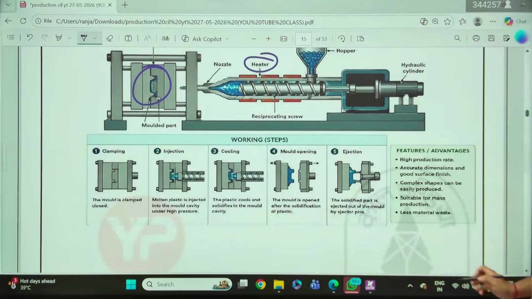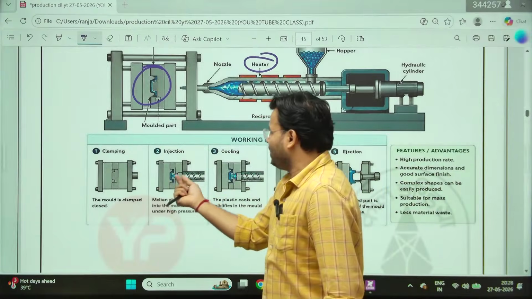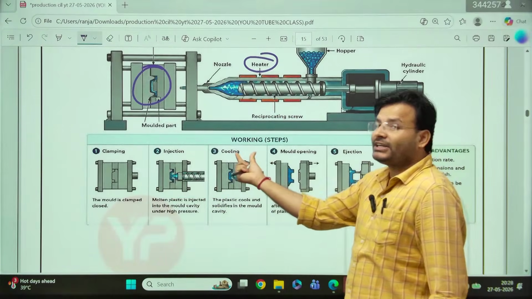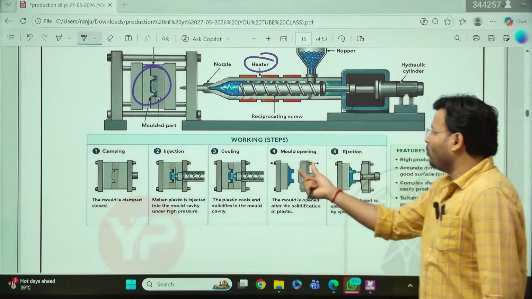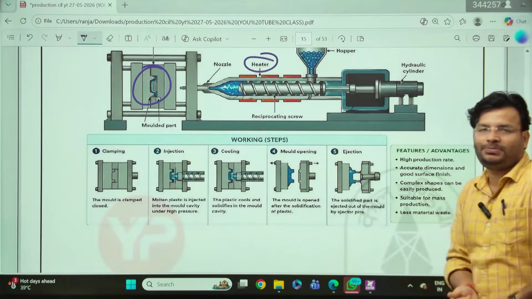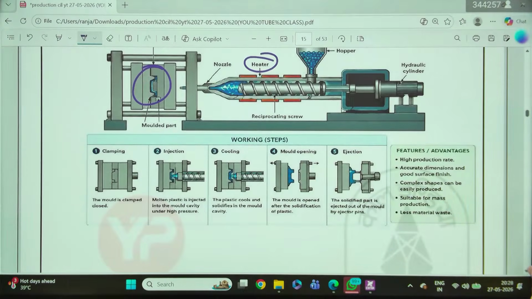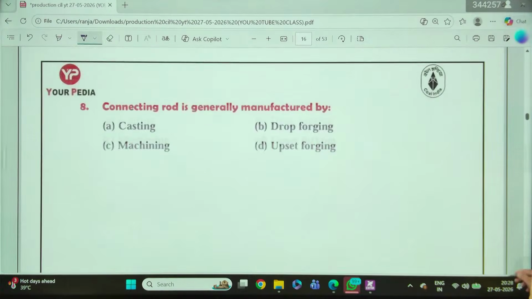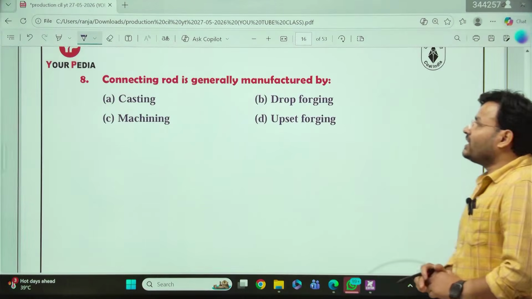What are the steps, sir? Simple. First clamping, then injection, after that allow time to cool, after that the mold is opened, and then we get the product. So always keep that answer in mind. Various times that question has been asked in different exams. Now the next question.